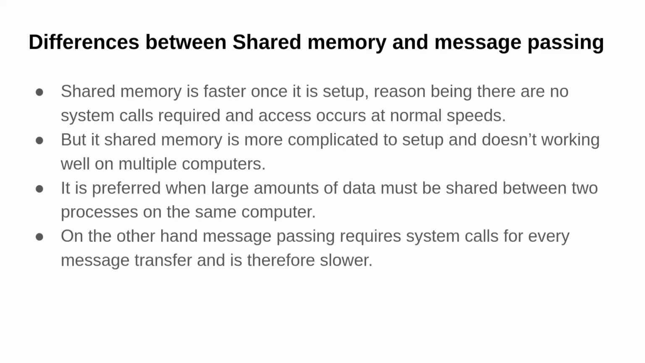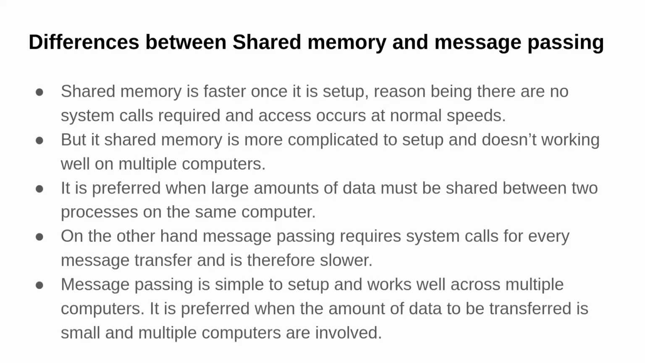On the other hand, the message passing system requires system call for every message. So there is a system call for sending a message and receiving a message. So every time some information has to be passed, we have to make a system call. So message passing is simple to set up and works well across multiple computers. So if your process resides on some other computer, in that case also message passing works well. And it is preferred when the amount of data that has to be transferred is small and multiple computers are involved. Threads. So this is a very important topic for interview, and let's start with it.